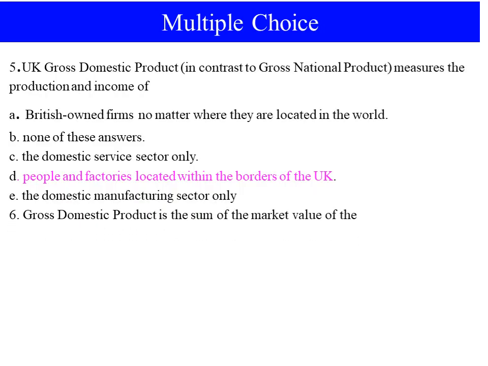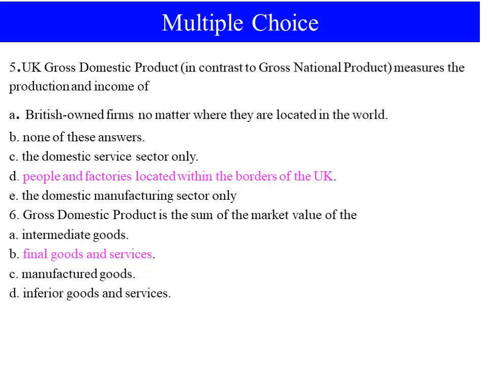Number 6, gross domestic product is the sum of the market value of: A, intermediate goods; B, final goods and services; C, manufacturing goods; D, inferior goods and services; E, normal goods and services. As you know, GDP measures the final goods and services produced in a given period of time.